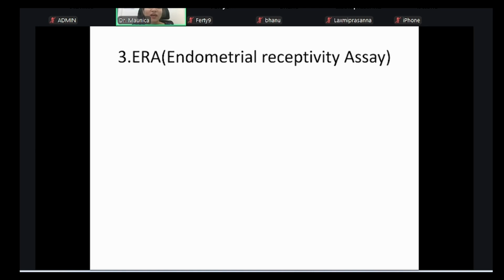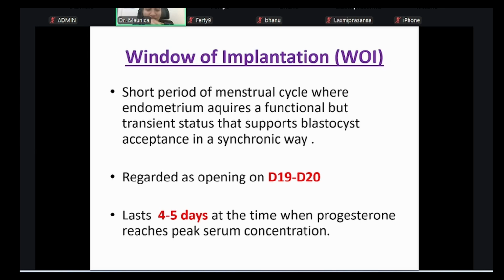Coming to ERA, what are we doing? Just like the genes or cells that are present in the rest of the body, the endometrium also carries certain genes which play a role in implantation, out of which at least 238 genes have been studied, and something has been proposed as the window of implantation. Now, the window of implantation is, in a menstrual cycle, the particular days where there is the highest chance of supporting blastocyst acceptance. That is your window of implantation. Generally, it opens on the 19th to 20th day and it lasts for about 4 to 5 days at the time when progesterone reaches its peak serum concentration.